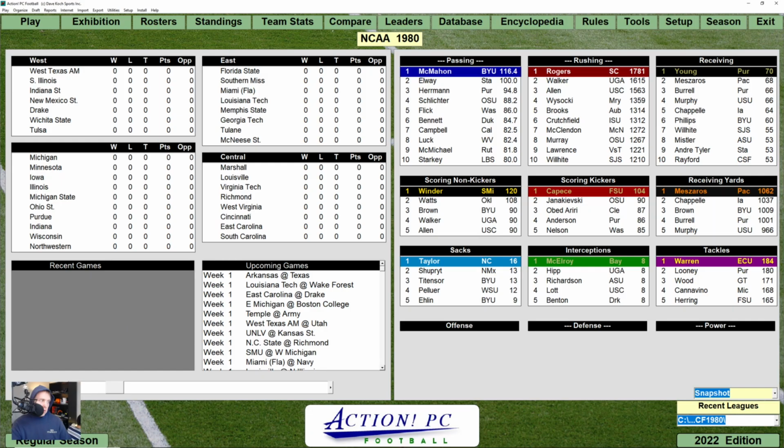So, trying to decide where to put my face, I'll put it back down there. There we go. Here we have the 1980 NCAA database. I think that this is a user-created database. I am trying to remember where I got this from. I'm pretty sure that it is. It's taken me a while to find this, right?